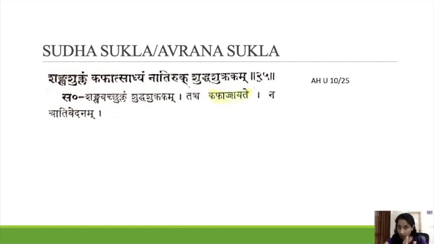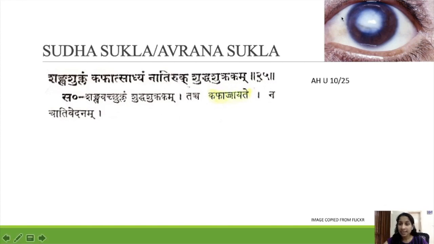So Shuddha Shukra is seen in Krishna Mandala. It is a Krishna Gata Roga, right? And how does it look? It's like Shanga Shuklam. Shuklam means white. The white resembles the white color of a seashell. Which dosha predominant? Kafa dosha predominant. And this is a Sadhya Vyadi. There won't be any pain. That is Shuddha Shuklam.